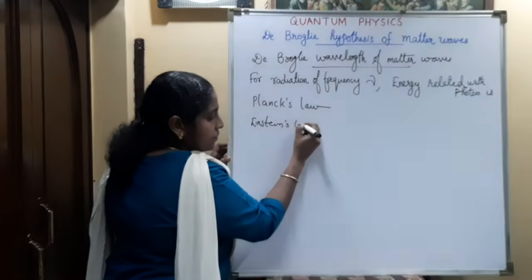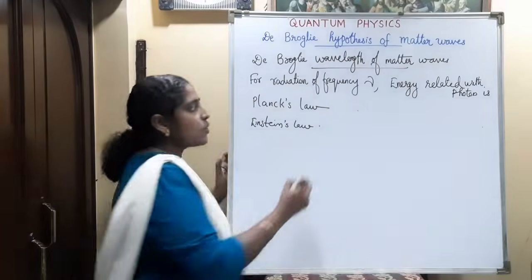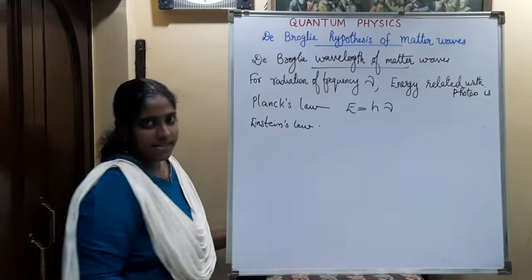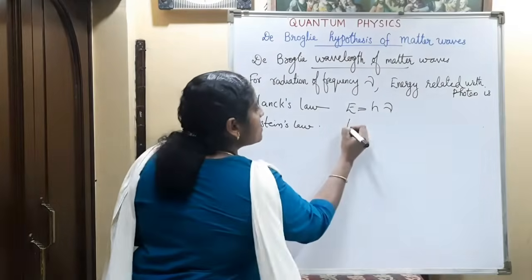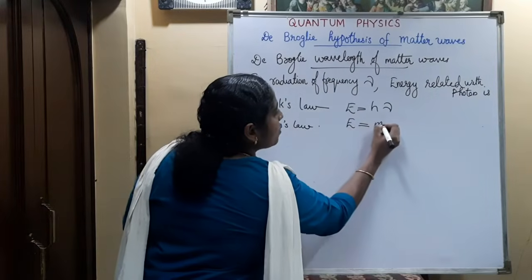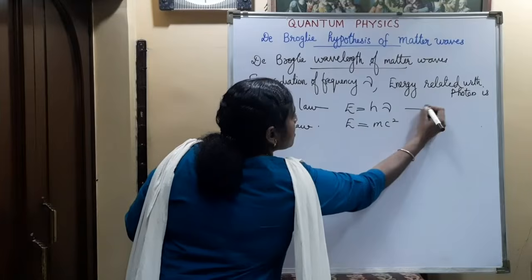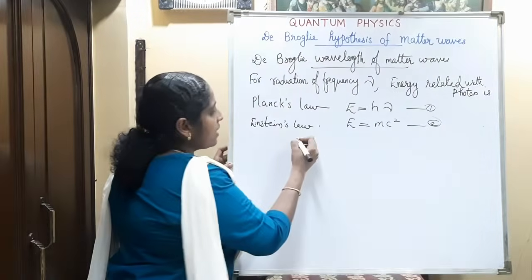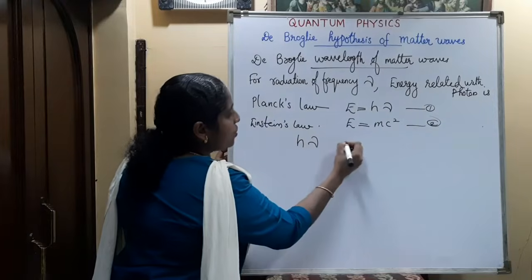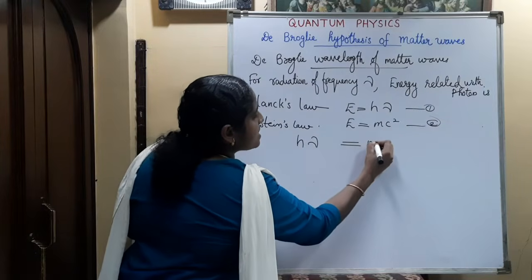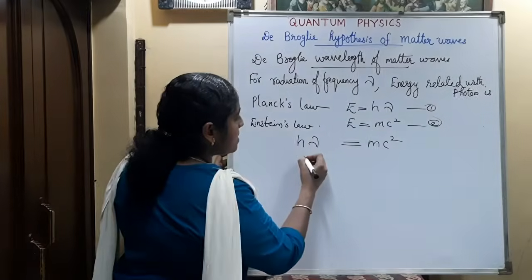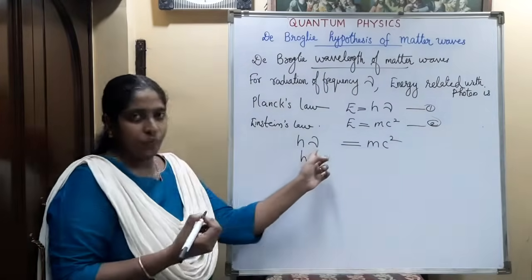Einstein's law. Okay, what is Planck's law expression? E is equal to h nu. Energy is equal to h nu, and from Einstein's law it is E is equal to mc square. If we equate both these equations, we can write h nu is equal to mc square. Here h is multiplied by nu, the frequency.